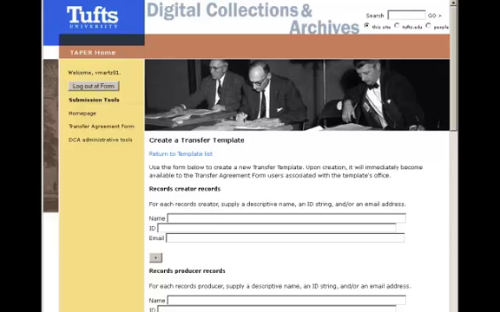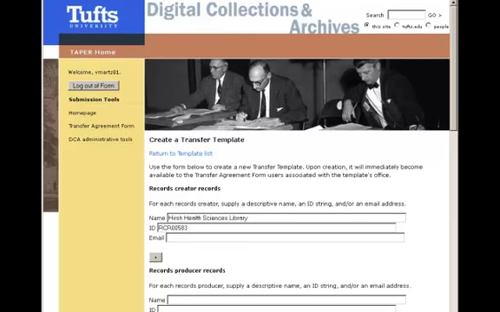DCA uses the ID field to associate record creators with record context records, or RCRs, that are the basis of our encoded archival context, or EAC records. While the name field is required, the ID and email fields are optional.